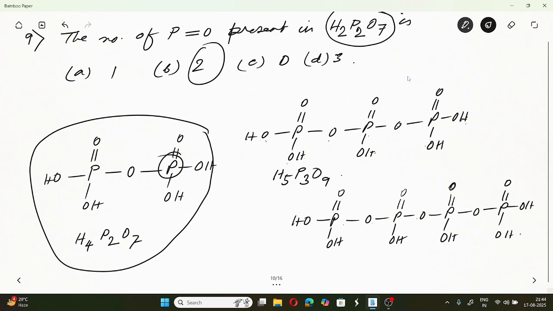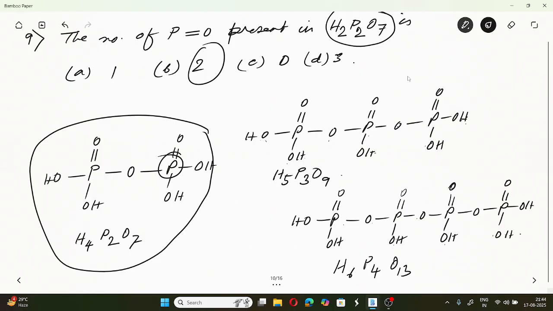If there were four phosphorus, it should be like this: H6, P4, O13.